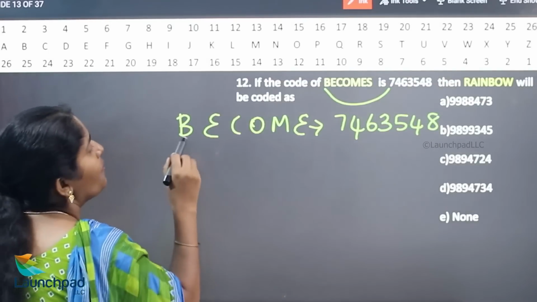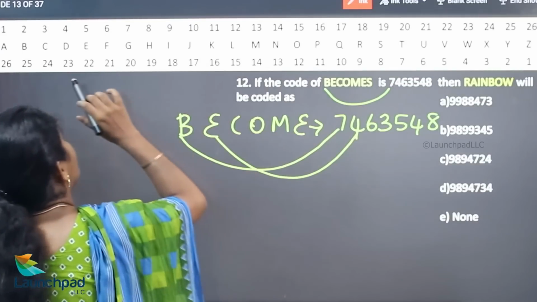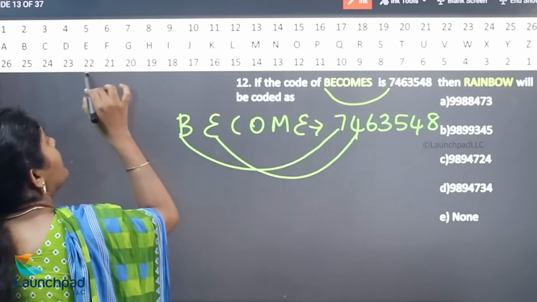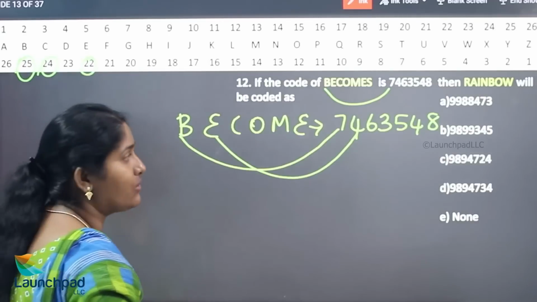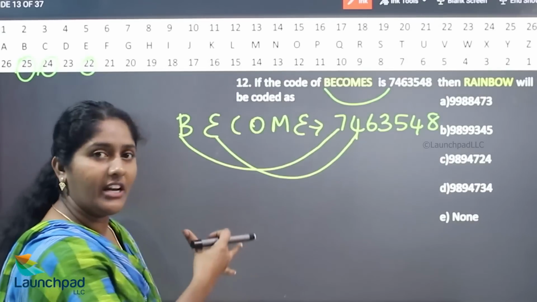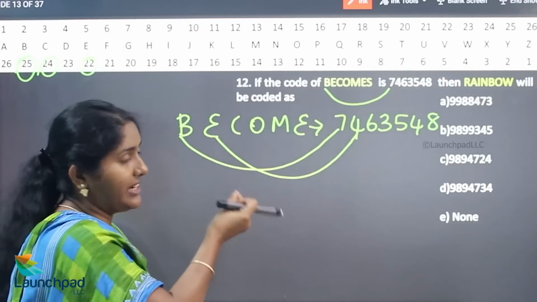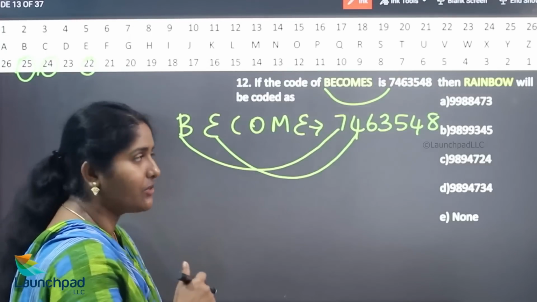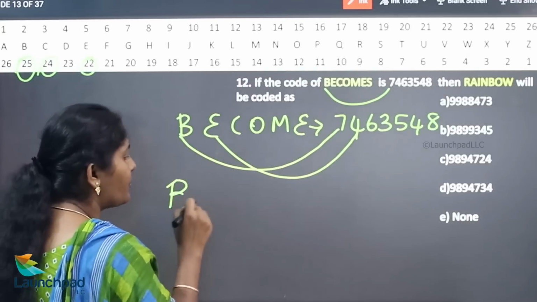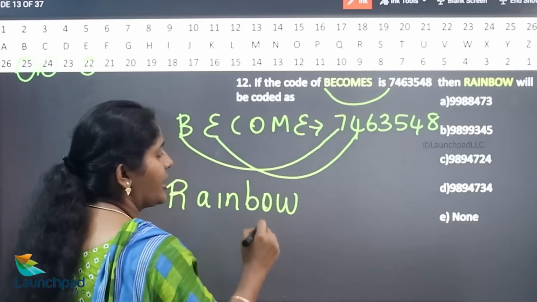Now B's value is 7. E's value is 4. E's value is 4 means they are taking the reverse values. So similarly, they are taking the reverse value of the respective letters, and if they are 2-digit value means they make it single digit value. Similarly, we can do for rainbow.